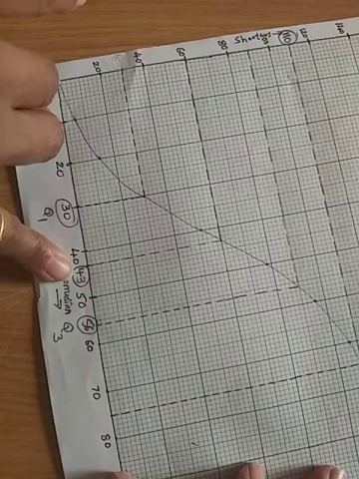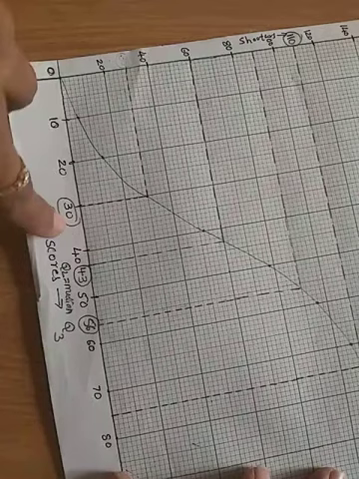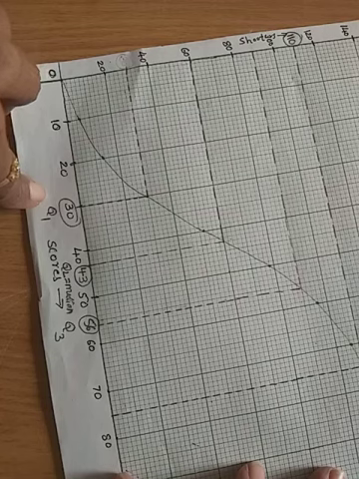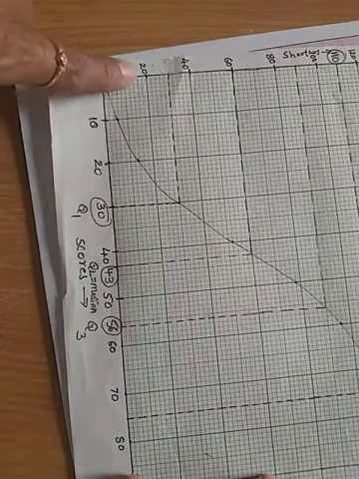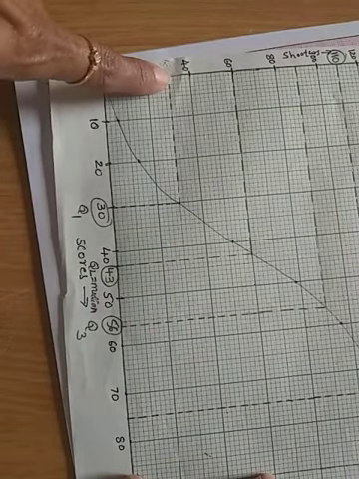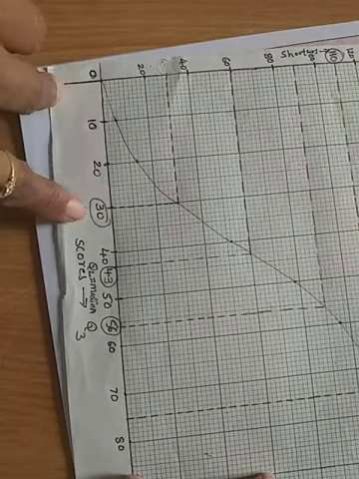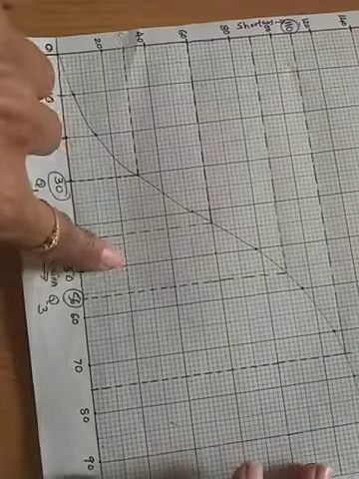Then the interquartile range. To find the interquartile range we have to find Q3 and Q1. First we will find Q1. Q1 is equal to n by 4th term, that is 120 divided by 4, which is the 30th term. So we have to find the 30th term here. This is 20, and the fifth line will be 30. So we draw like this, and draw the perpendicular. I got 30 only. So Q1 is 30.